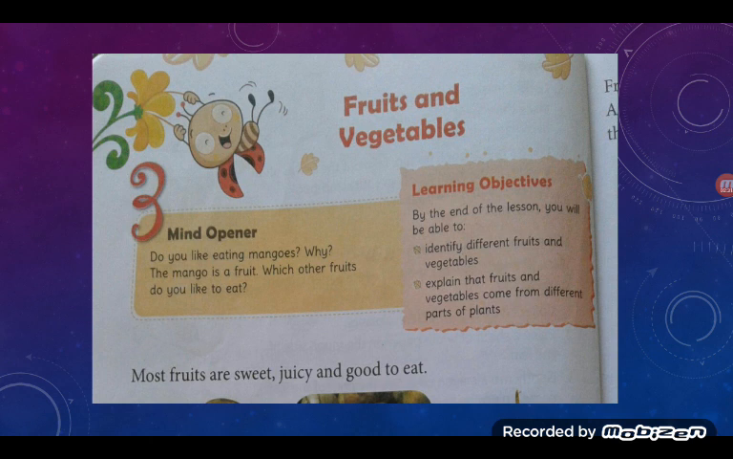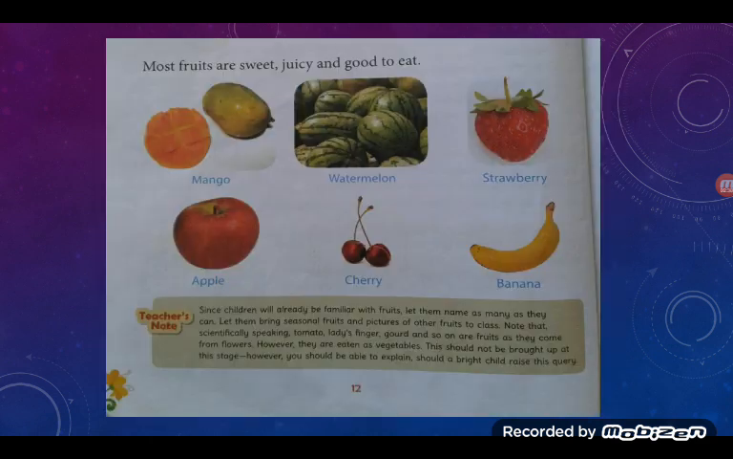Most fruits are sweet, juicy and good to eat. Yes, this is true. Most of the fruits are sweet and they are very good to taste. They are very good for our health also. So we should eat fruits. Correct? Now which names are given over here? Mango, watermelon, strawberry, apple, cherry and banana.